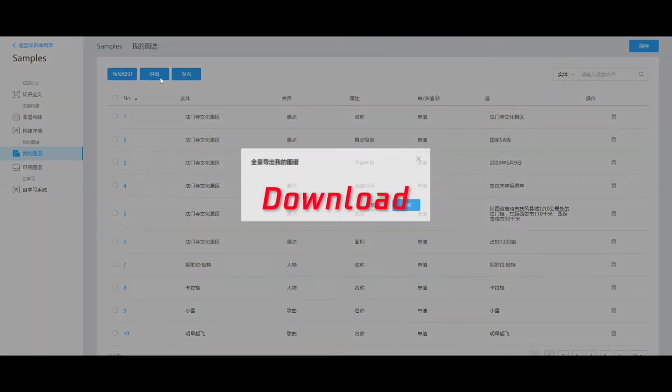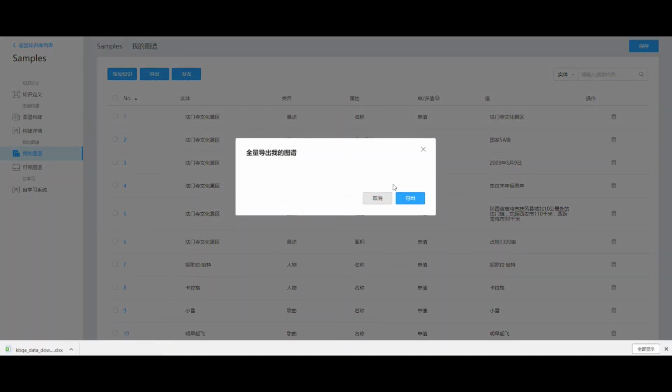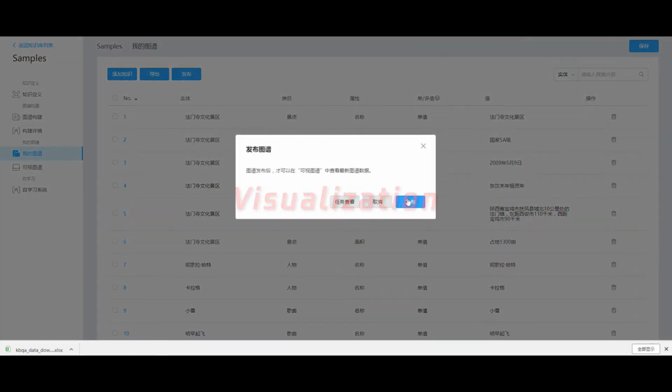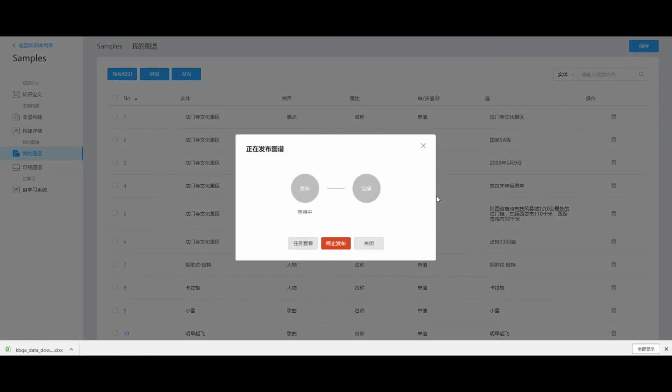Our system provides a download function here. We display the knowledge based on Neo4j.